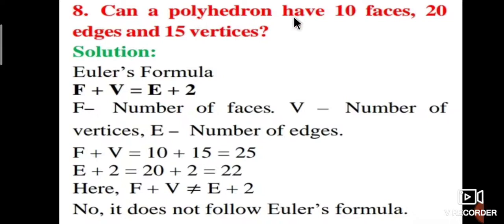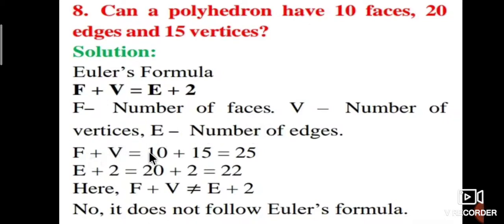By using Euler's formula, f plus v is equal to e plus 2, where f is the number of faces, v is the number of vertices, and e is the number of edges.